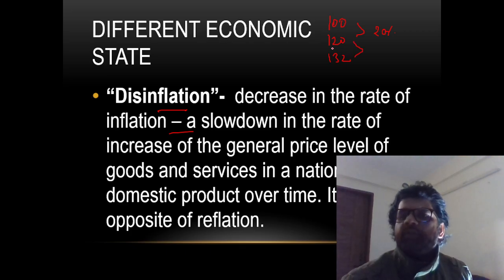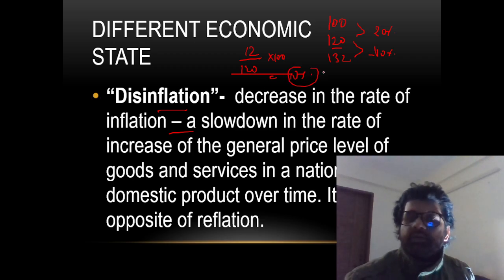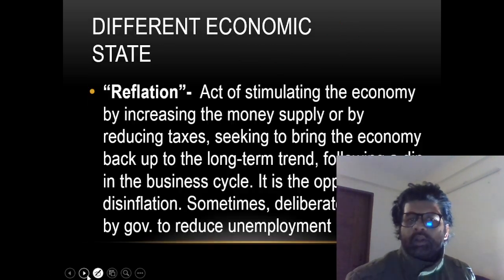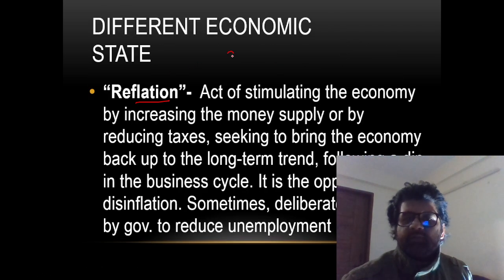But from here to here, if you take 120 as the base, the increase is 10%. You know how? 132 minus 120 is 12, and the base is 120, so 10%. CSAT we are doing. So this is disinflation: prices are increasing, but at a slower rate. Keep it in mind. UPSC has asked questions on these terms. And then reflation, as we have discussed, inflation and unemployment have an inverse relationship.